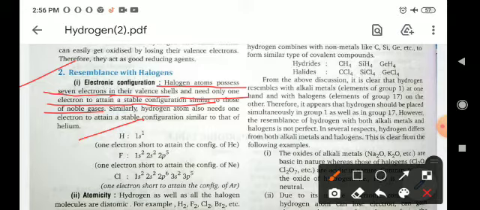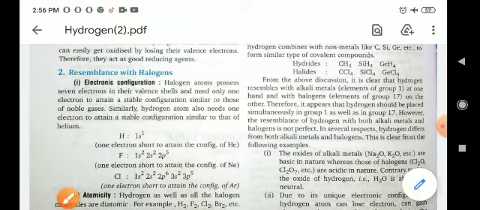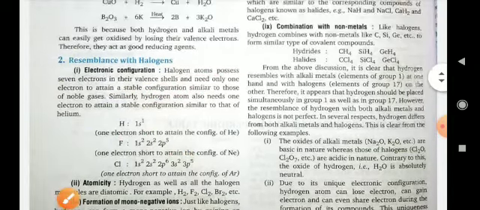Like that, halogens, the 17th group elements, have 7 electrons in their valence shell, and they also require 1 electron to complete their octet. So the conditions are the same for both hydrogen and 17th group elements. So we can say that hydrogen's properties resemble 17th group elements.